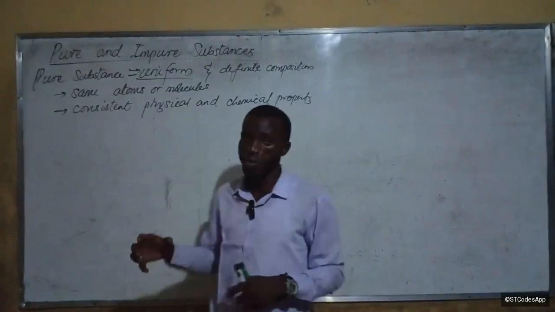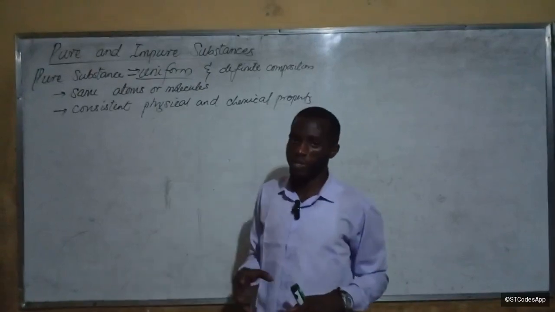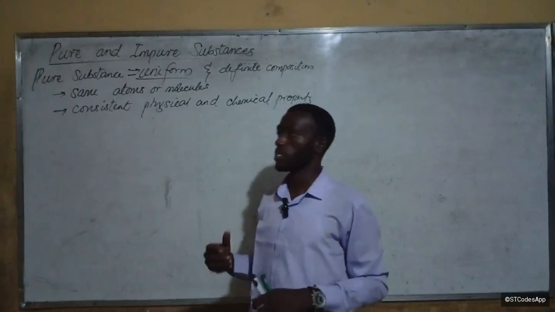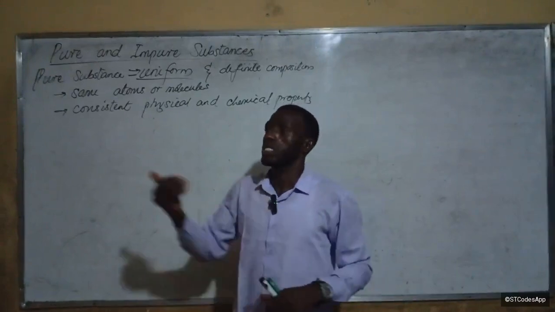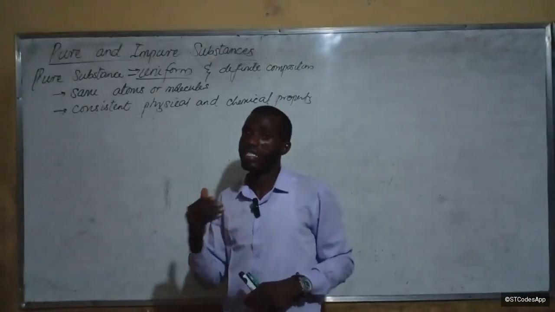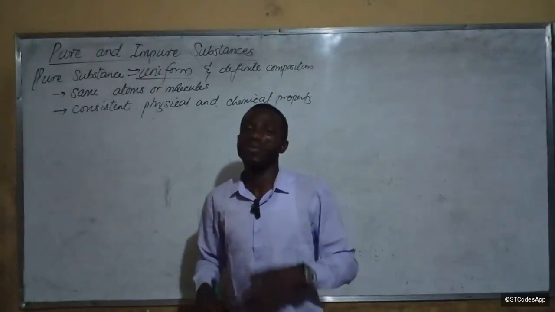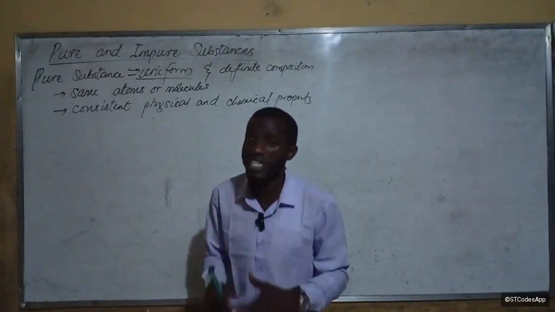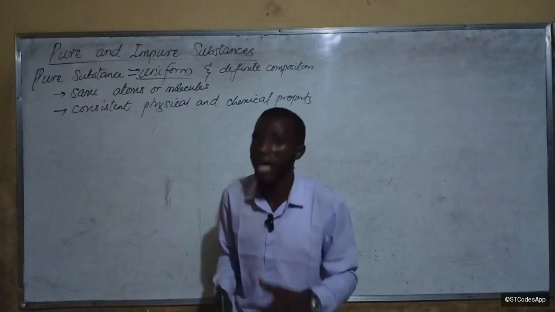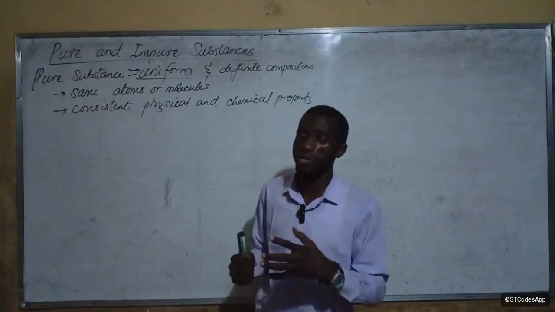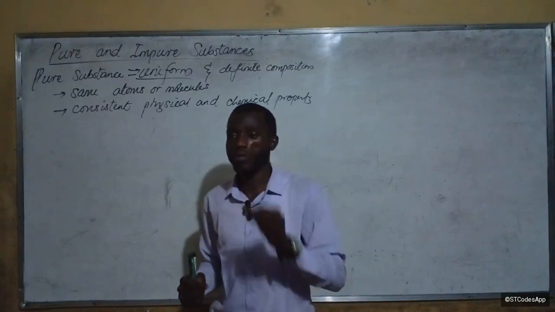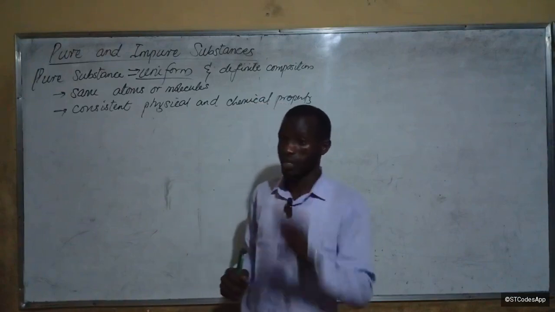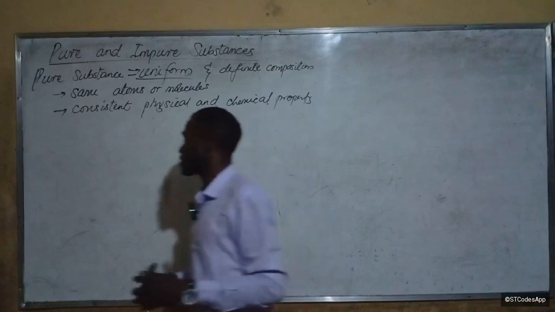For example, water is a pure substance. The boiling point of water is 100 degrees Celsius. So every time you boil pure water under normal circumstances, it should boil at 100 degrees Celsius. Do you understand now? All right.